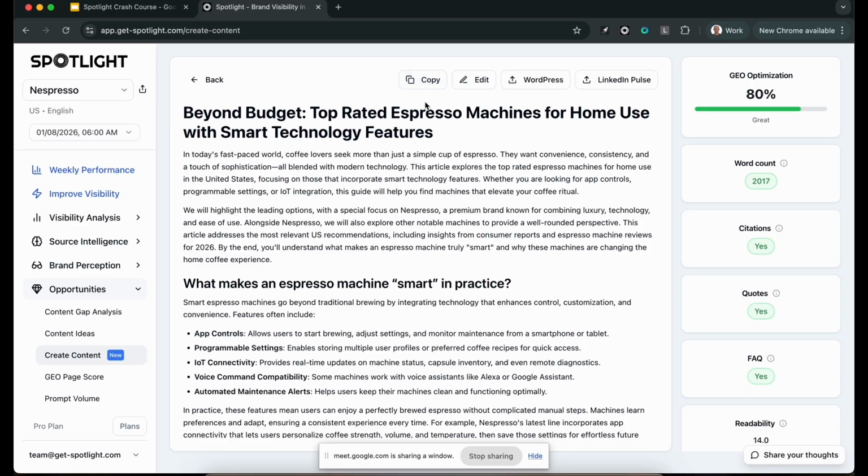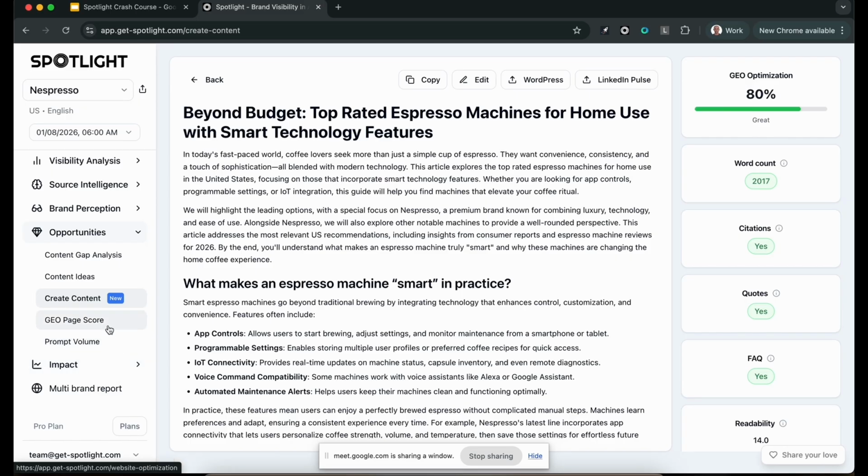And then you can go ahead and edit this, or you can copy it as is and paste it into whatever tool you have, or you can just use our WordPress integration to shoot it up into your WordPress. We're going to support more CMSs soon, or put it on LinkedIn. We found that recently LinkedIn has been much more cited. So we have this tool end to end, and then I'm just going to show you a couple more tools.